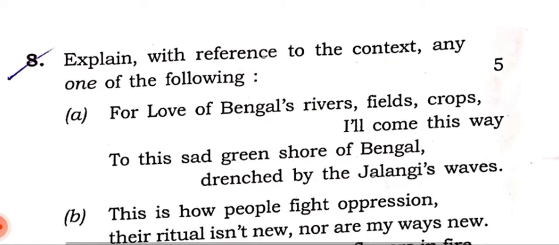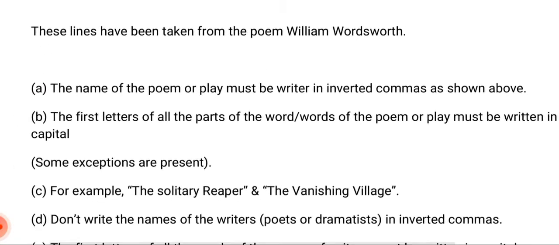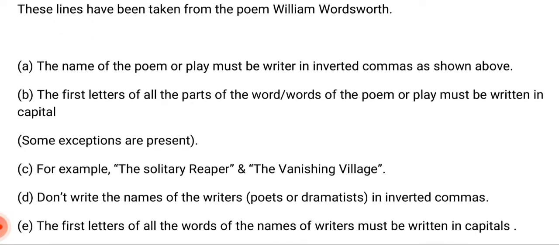Okay, then what will you write? First, you have to address where this is taken from, who the writer is and which poem it is. If it comes for a novel or drama, do not write the name of the work without inverted commas. The first letter of every word of the poem, play or novel name must be written in capital, which you all know is a basic thing. And write the poetry name in inverted commas.